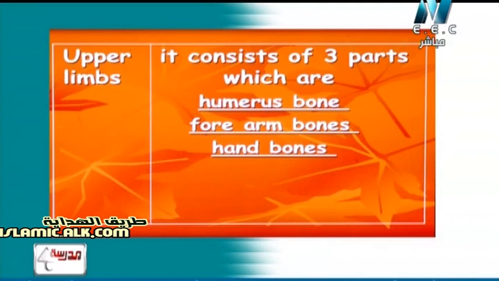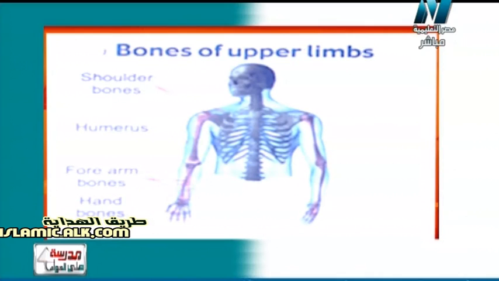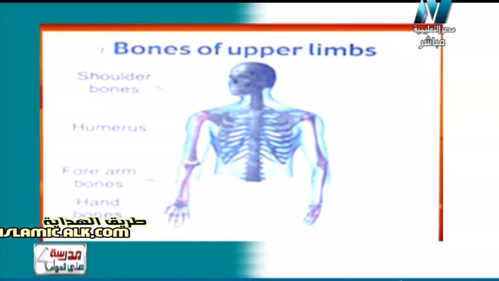humerus bone أو العظمة بنسميها humerus bone، هي عظمة العضد. Forearm bones. ناخد بالنا فور هنا مش معناها فور يعني 4، لا هي فور هنا معناها أمامي. Forearm bones أطراف الذراع الأمامية أو عظام الذراع الأمامية. And at last hand bone. So now I have a picture for that. The bones of the upper limbs contains of humerus, as we see humerus. This bone is called humerus اللي بنسميها العضد. And also the forearm bone, here is the humerus. هنا الفور arm bones هم عظمتين عشان يعملوا rotation أو دوران، يعني يساعدوا الجزء ده إنه يعمل rotation أو دوران. And at last hand bones أو ذراع اليد.